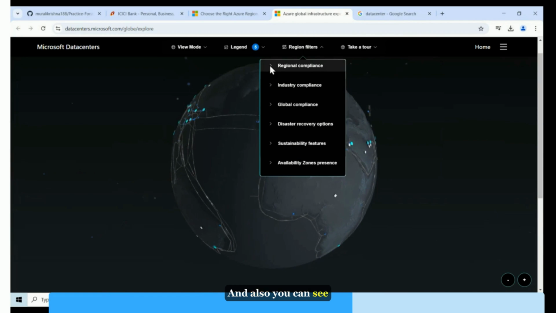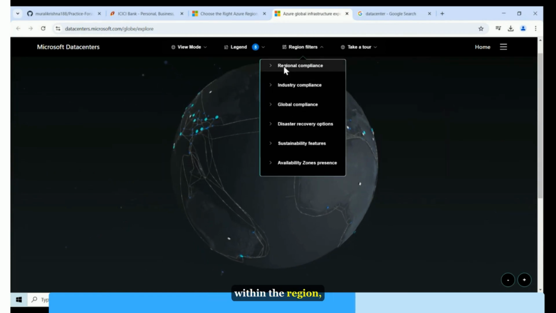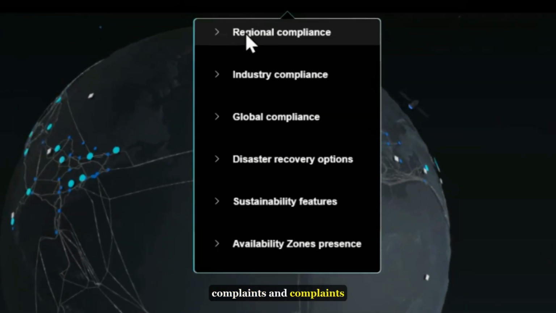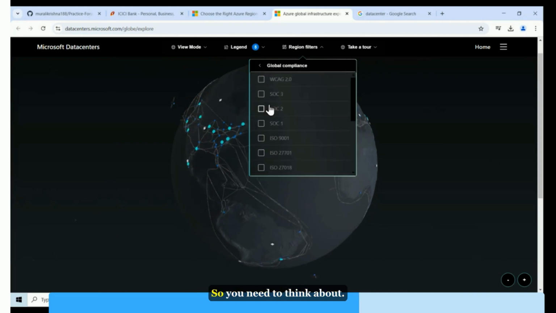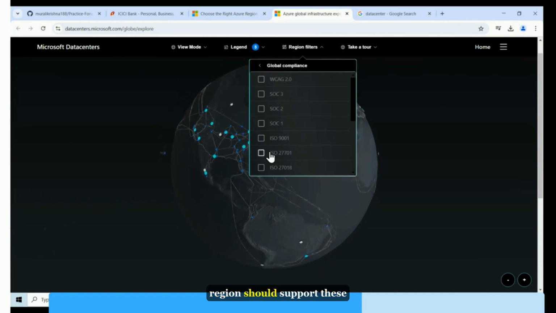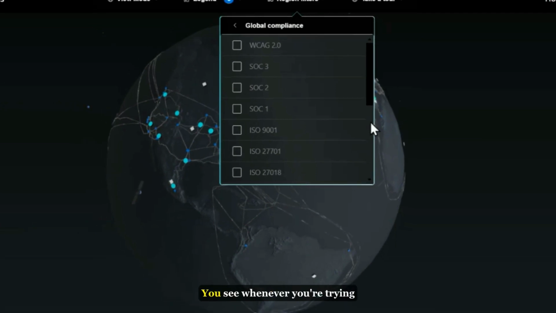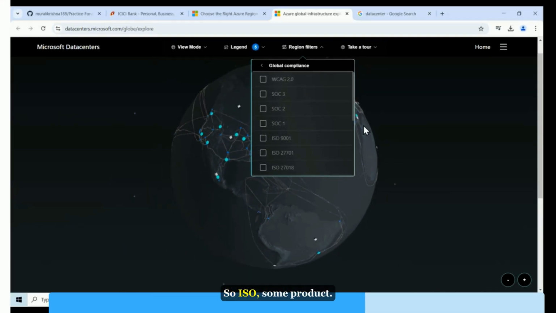And also you can see global compliance. So let us say if you are trying to place your business only within the region, you can go for regional compliance. Compliance, you can verify that. Or if you are trying to use some global application, you need to think about this process as well. That region should support these certifications. Whenever you're trying to do some business, we need to have some certification, like ISO, or if you are maintaining some product, we need to have some certification. So instead of taking care of all these things, the cloud vendor will take responsibility here.